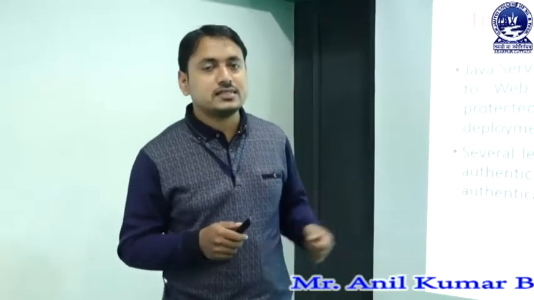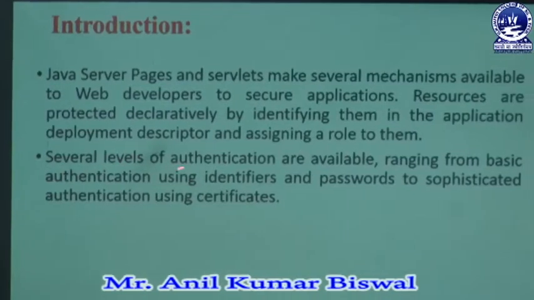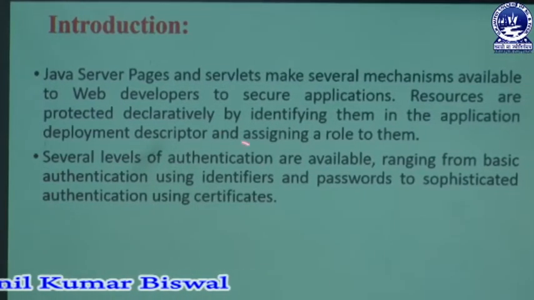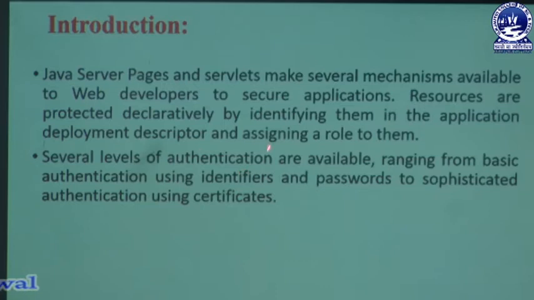Now we can focus on the slide. We know that in our JSP concept we are adding lots of authentication processes, and that authentication may be identified through our identifiers, meaning user ID and password, which are mostly used for authentication purposes.